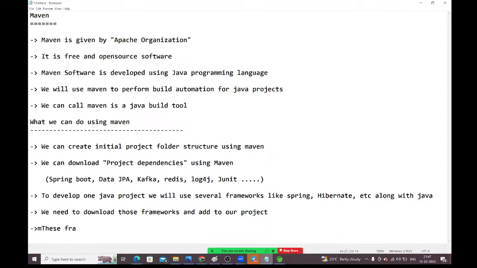These frameworks we are using in our project are called our project dependencies.